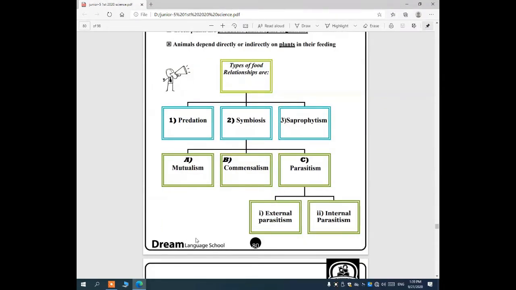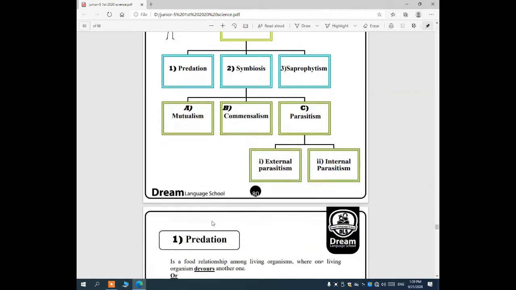Now, this is a simplification of the types of food relationship we are going to talk about in this lesson. Number one, predation, symbiosis, saprophytism. And we have three types of symbiosis, which are mutualism, commensalism, parasitism. And we have two types of parasitism, external parasitism and internal parasitism. We are going to talk about all of them separately.